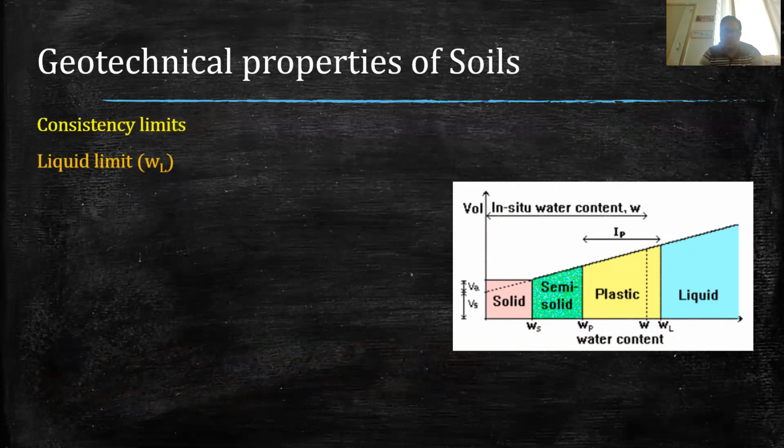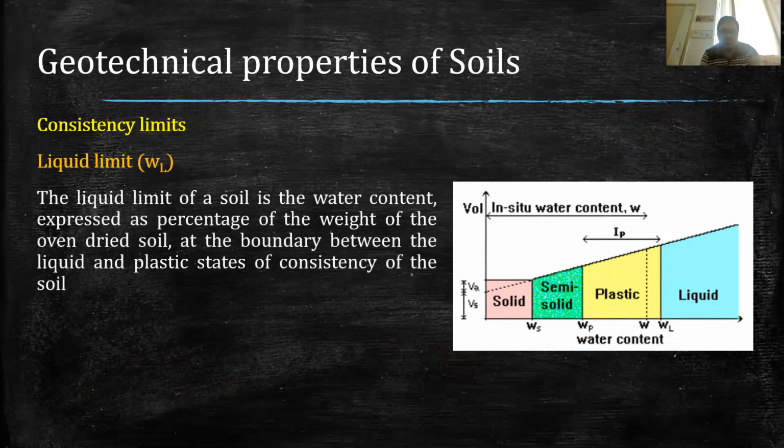Now coming to the liquid limit. The liquid limit is the water content, expressed as a percentage of the weight of oven dried soil, at the boundary between the liquid and plastic state. This is basically the boundary, and this water content is known as the liquid limit.